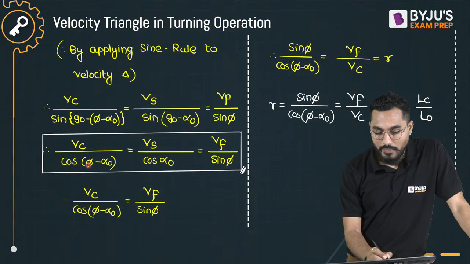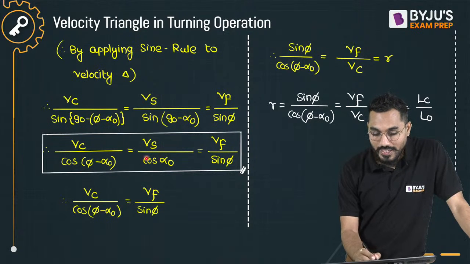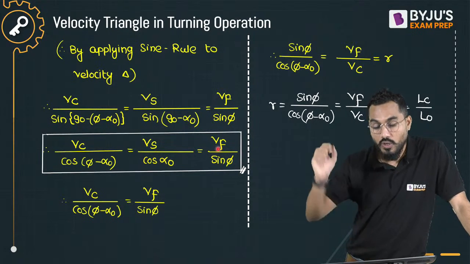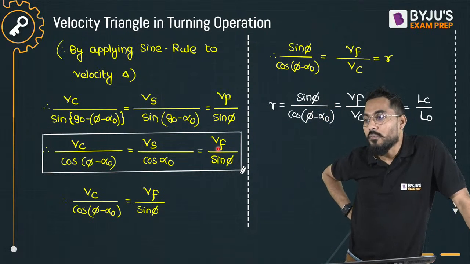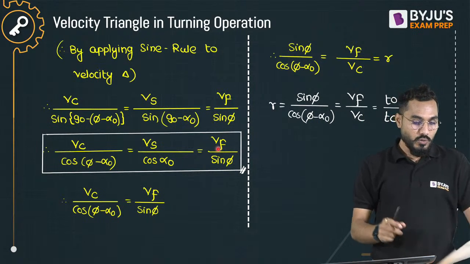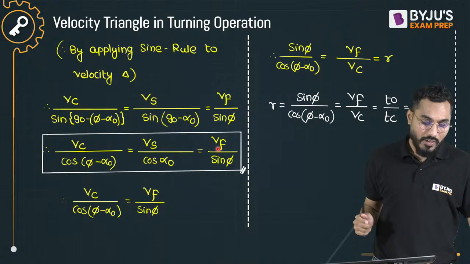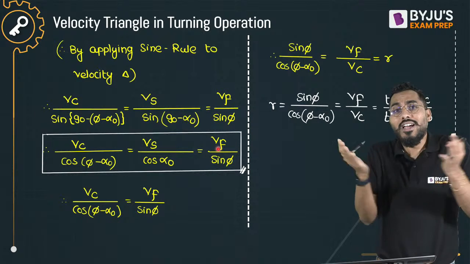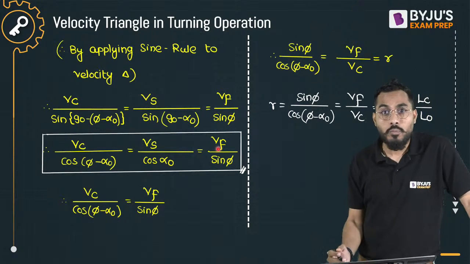Vc by cos of (phi minus alpha 0) is equal to Vs by cos of alpha 0 is equal to Vf by sin of phi. Everybody is aware of that. This is not rocket science, because you need only the question and the solution of that. Everybody is aware of what exactly the sine rule and sine principle in the metal cutting operation is.